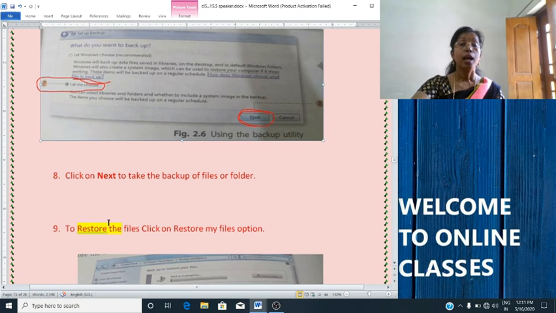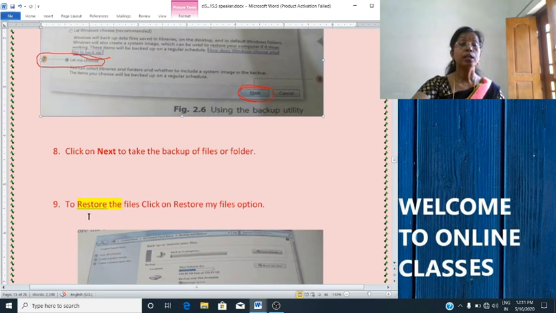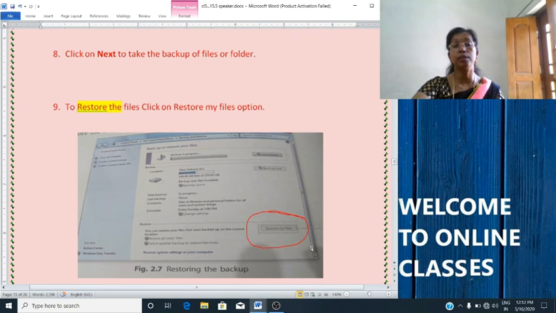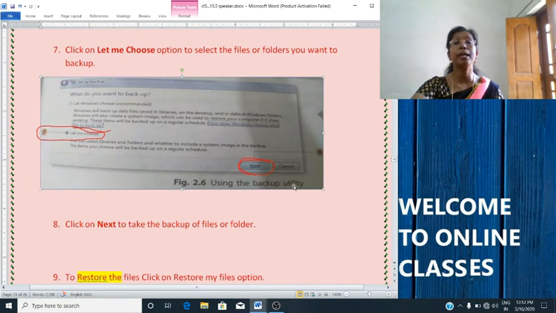Then click on to restore the files. Click on restore my files option here. Last, you can see it is written restore my files. So to restore the files, you will click on the restore my files option. So these are the steps for the backup.